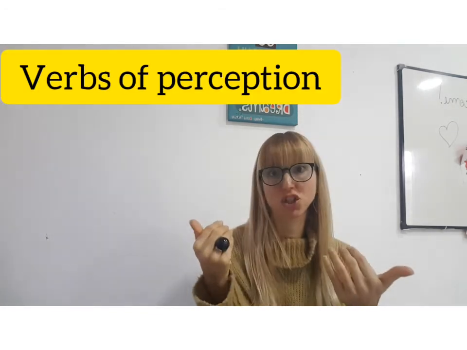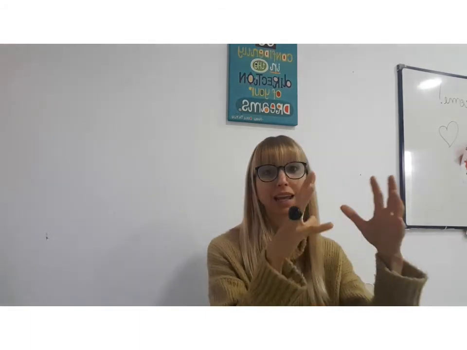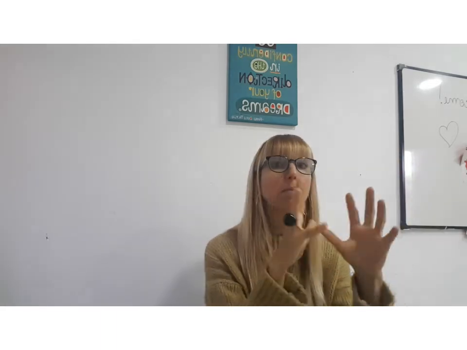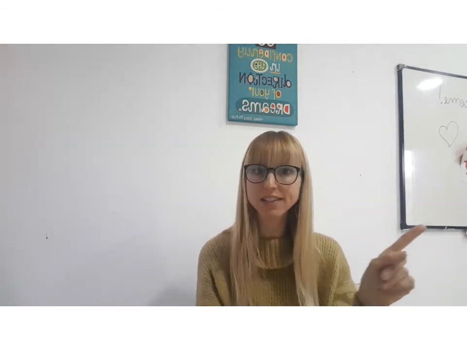Okay? And finally, we have another difference in the use of a gerund or the infinitive, which is with the verbs of perception. See, feel, hear, etc. When you use ing, is when you consider part of the event. And when you use the infinitive, you consider the complete event. What is this? If I tell you, I saw a man crossing the street. I saw a man crossing the street.